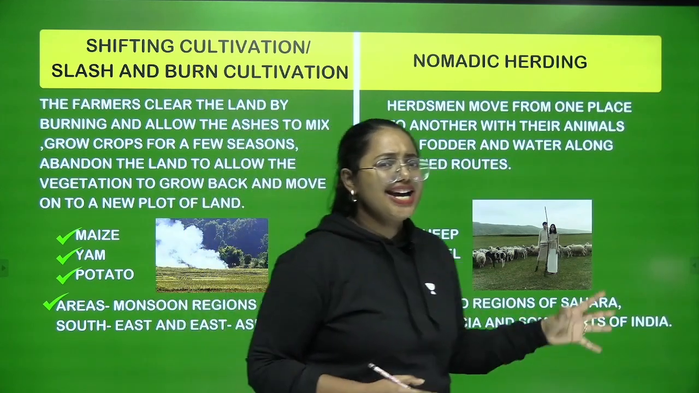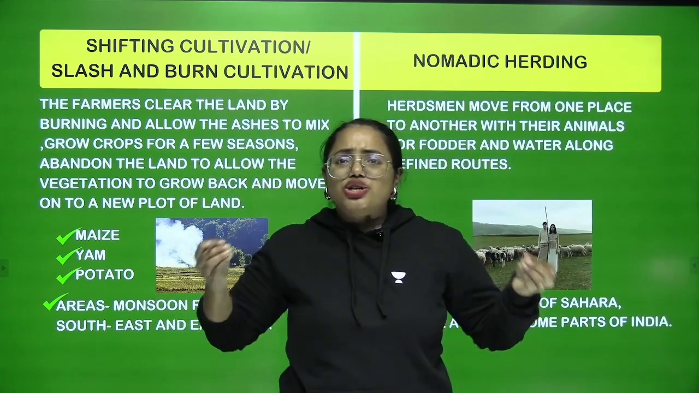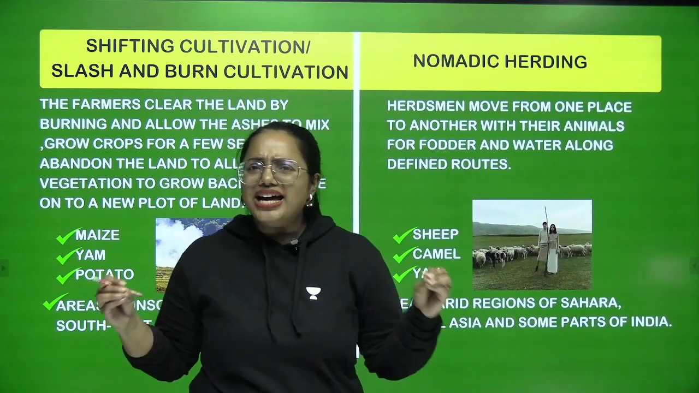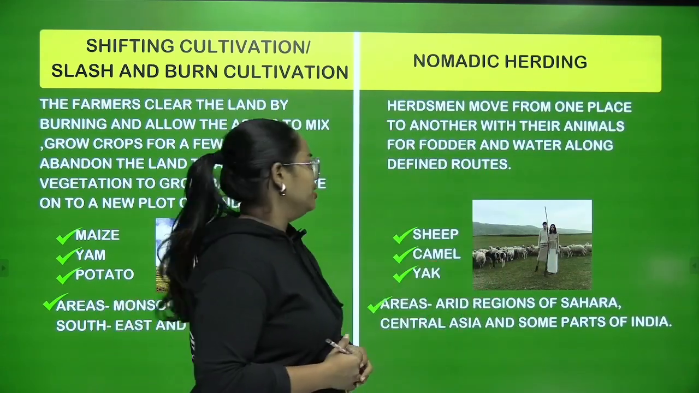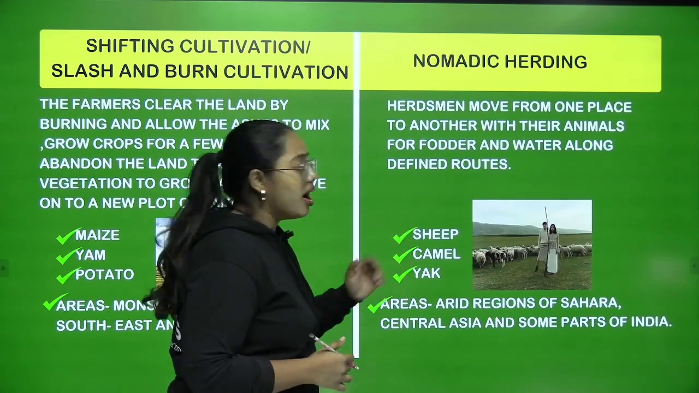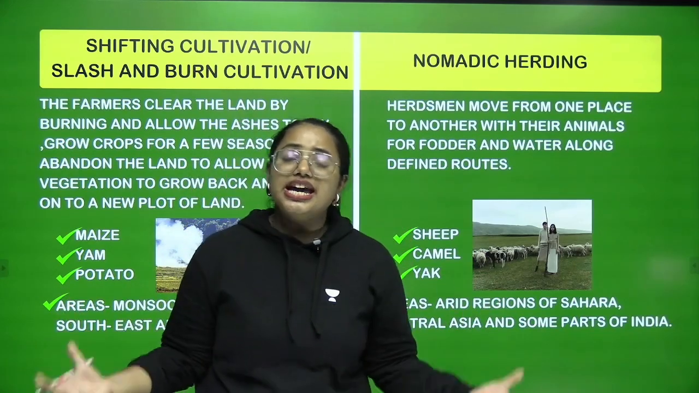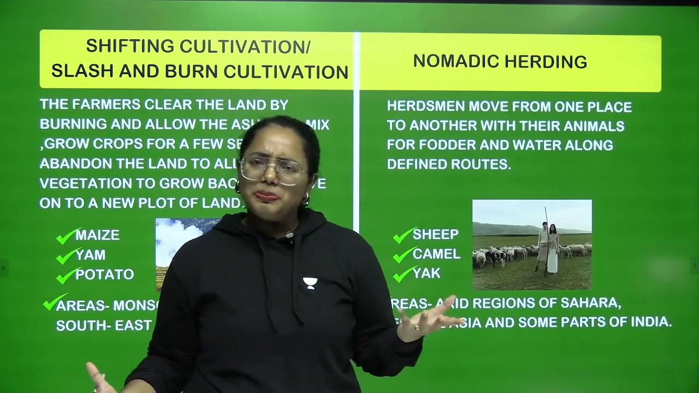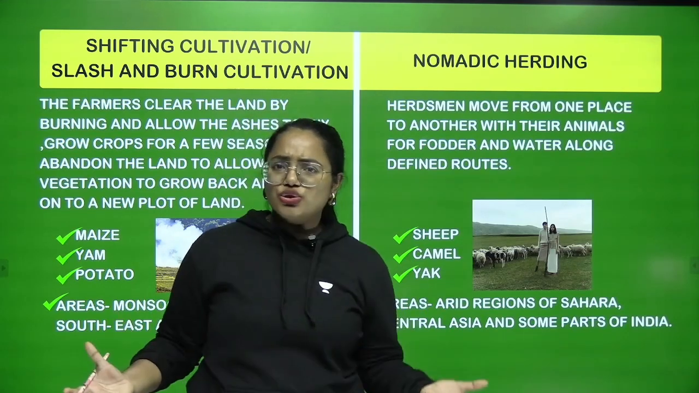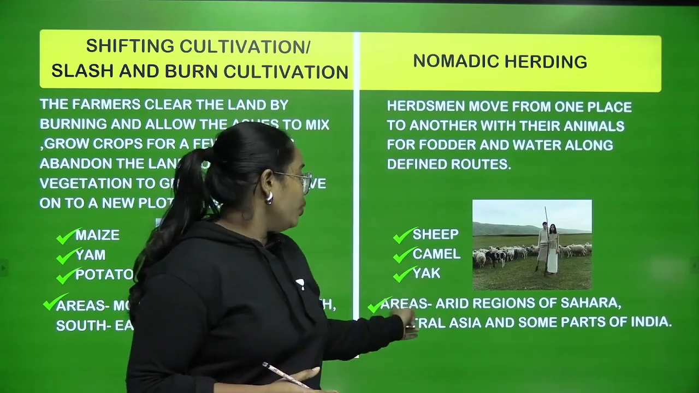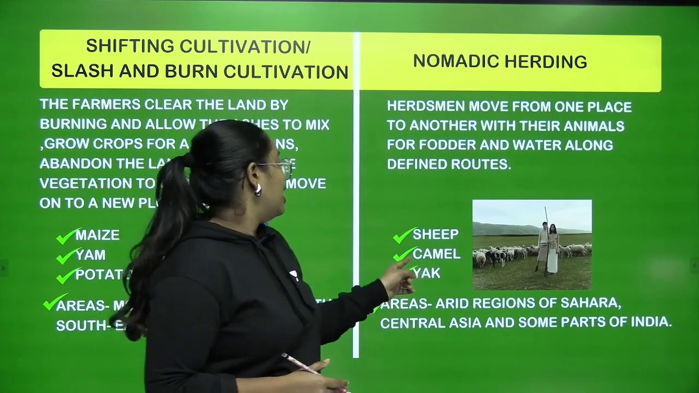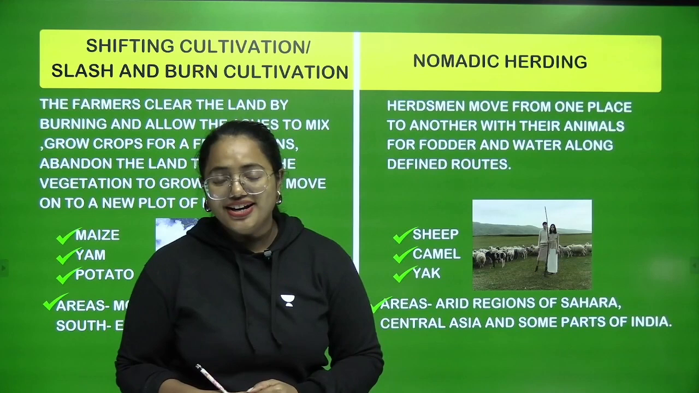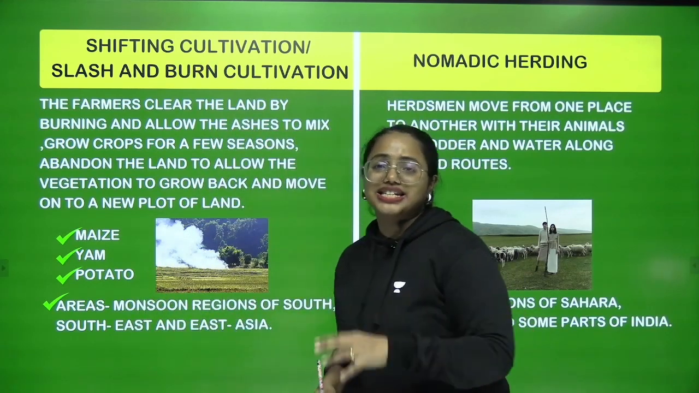You might have seen herdsmen usually just shift from one place to another with their animals. But what are the animals which are coming into this category? Sheep, camel, yak, so that their products can be taken by these herdsmen. But what are these products? Meat, milk, wool, etc. And where is this happening? Arid regions of Sahara, Central Asia and some parts of India. So this is all about nomadic herding.